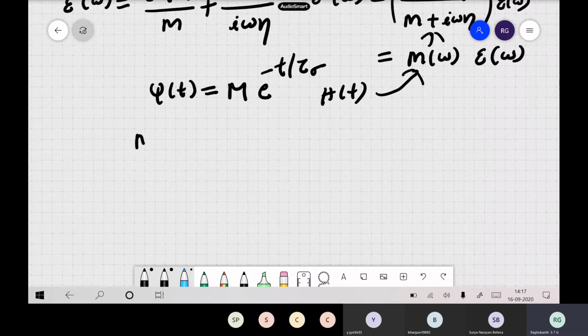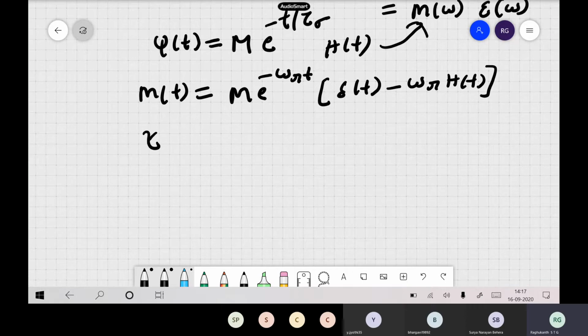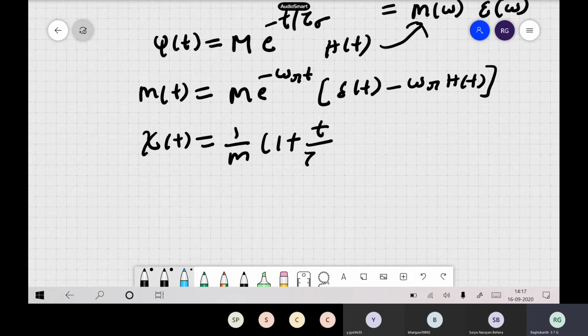And finally, if you want m of t, you remember the notations we used in our last class. m e to the power of minus omega r into t, plus delta of t minus omega r into h of t, something like that, we have written. And we have also written the expression for psi of t, the creep function. This was 1 by m, 1 plus t by tau sigma. This was our creep function.